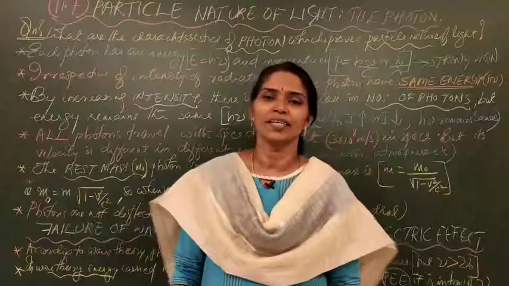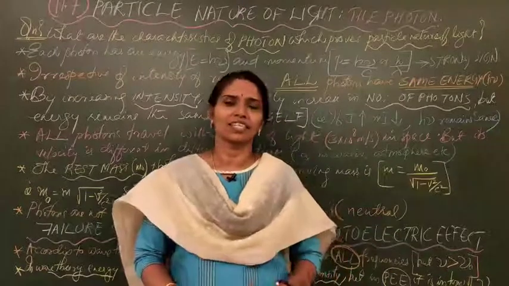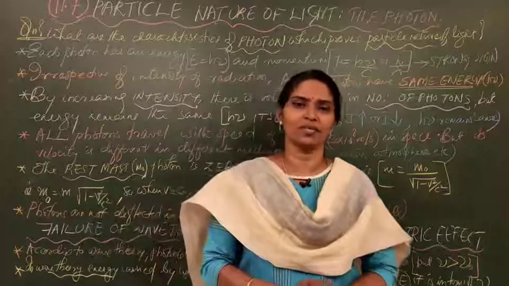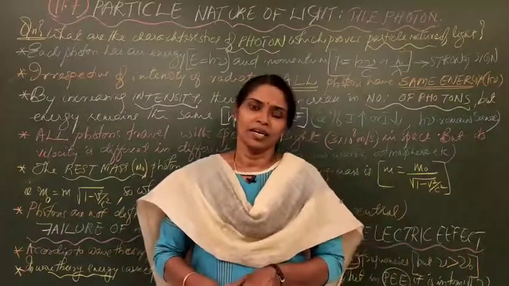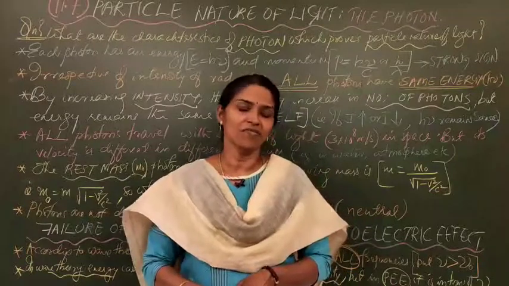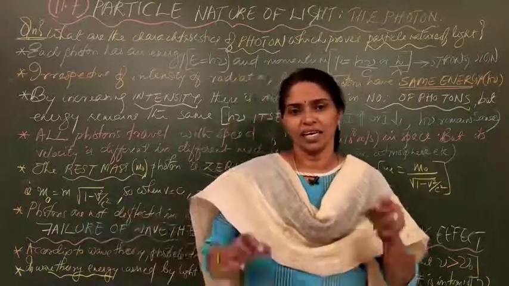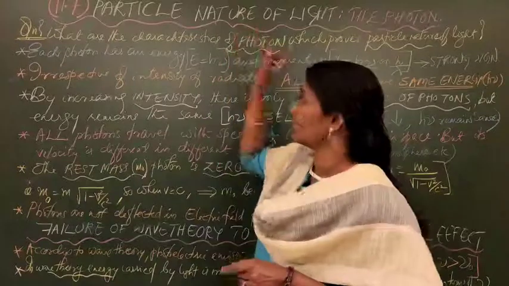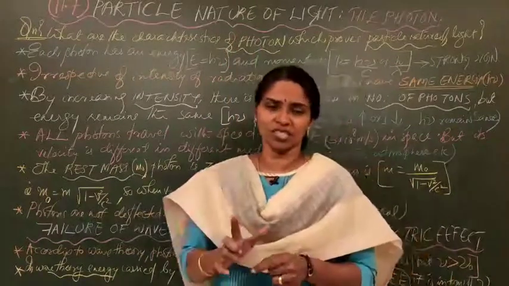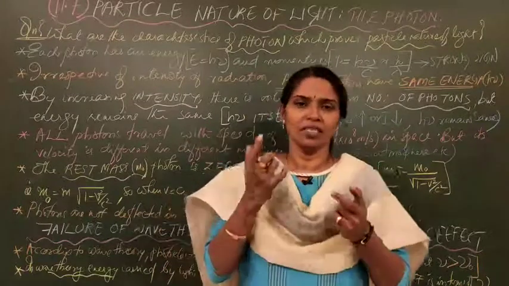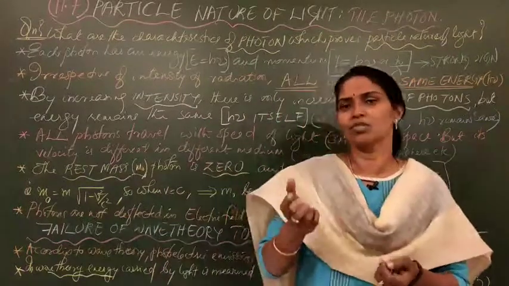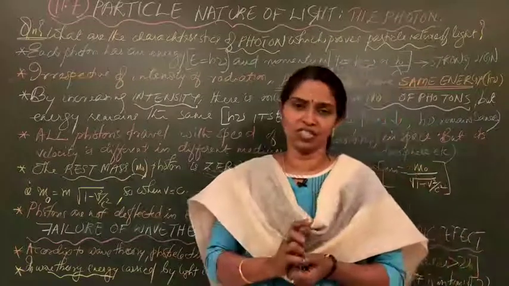Hello children, today we are discussing topic 11.7 in chapter 11, class 12 physics. Here we are going to confirm why we say photons are exactly the cause, and why photons, that's a question. It means we say light exhibits both particle nature and wave nature.